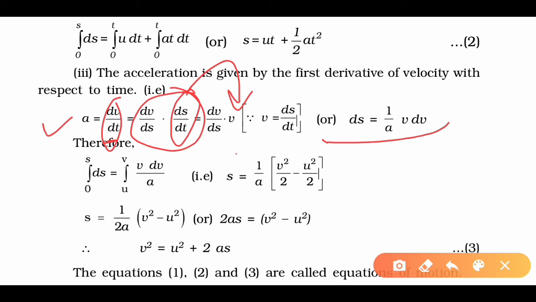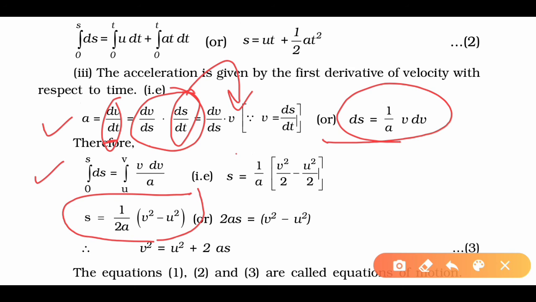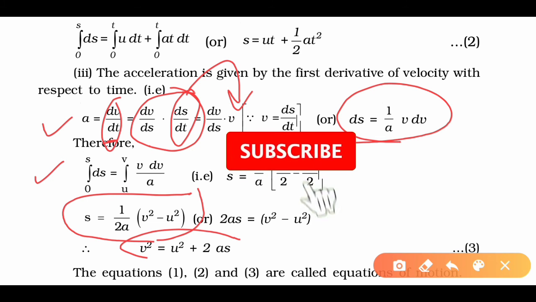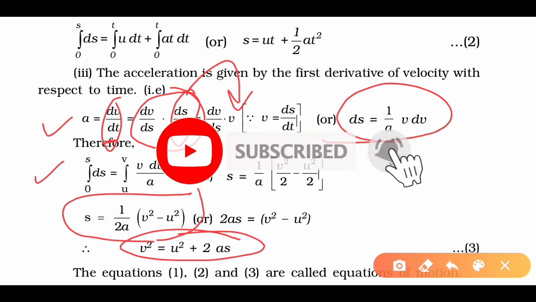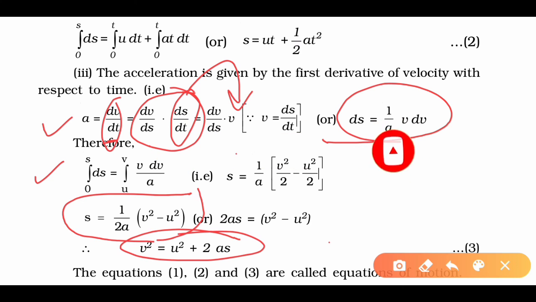So after simplifying we got ds equals v upon a into dv, and then after we integrate this equation, we got the final equation in terms of s equals v square minus u square upon 2a. Again, when we simplify it, we got the final equation v square equals u square plus 2as. This one is the third equation of motion.